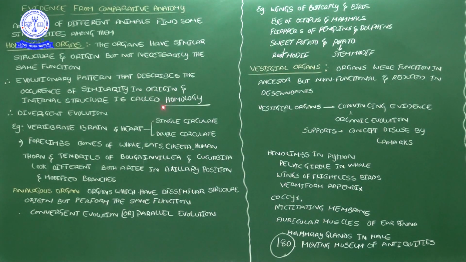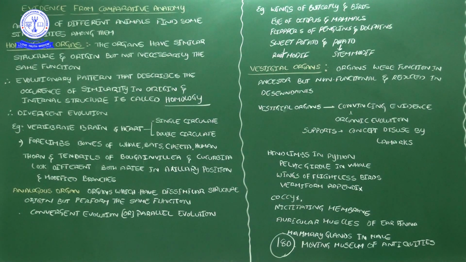Similarity in origin, internal structure, is called homology. The study of such different structures is what we call homology. This type of evolution we call divergent evolution.